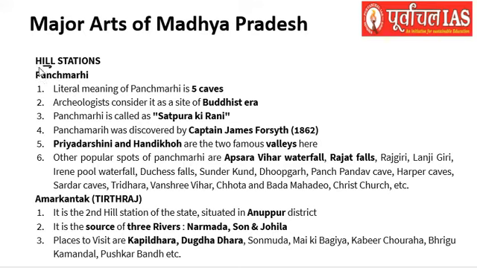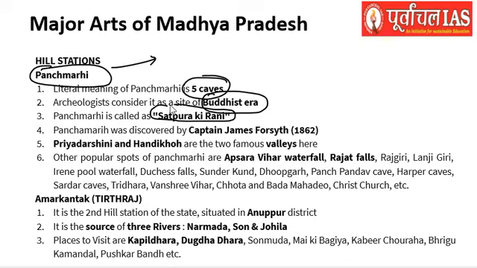The first one is Panchmarhi. Okay, so Panchmarhi is the area which has the literal meaning of five caves. So this area has caves, mountains, hills. For all of these reasons, Panchmarhi is really famous. It is considered a site of the Buddhist era and it is called the Satpura ki Rani.